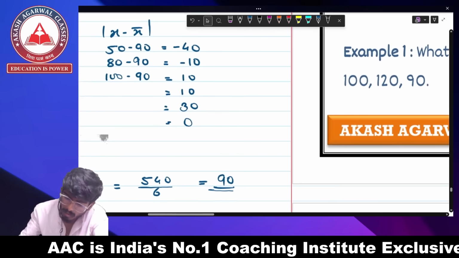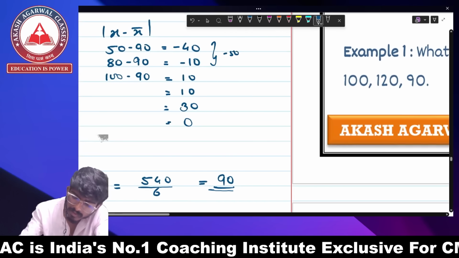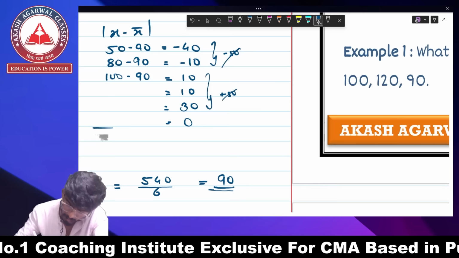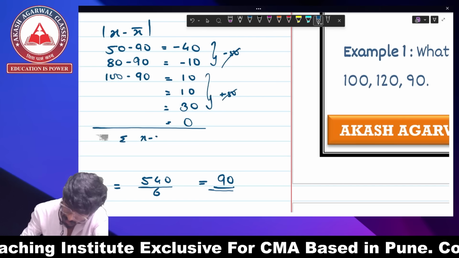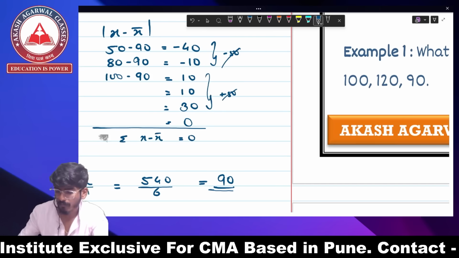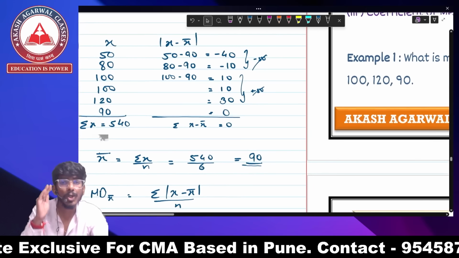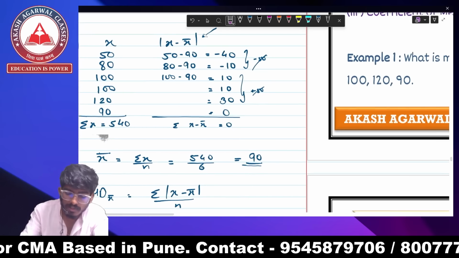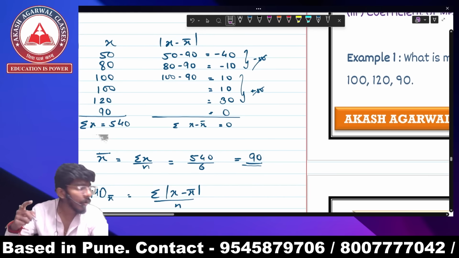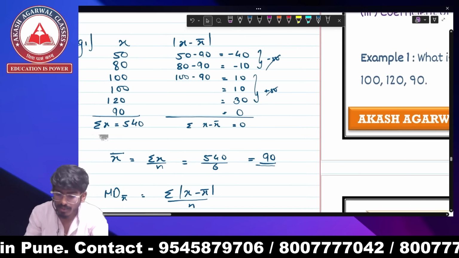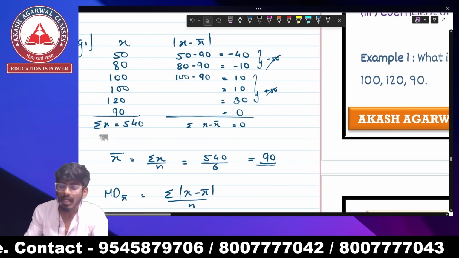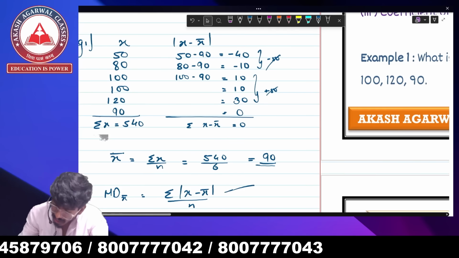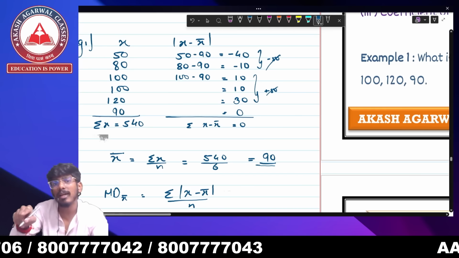So if you see now, this is minus 50 and this is plus 50. When we add this, I'm going to get summation of x minus x bar to be 0. As I've already proved before, the summation of x minus x bar is always 0. But for calculation of mean deviation, I need mod of x minus x bar.